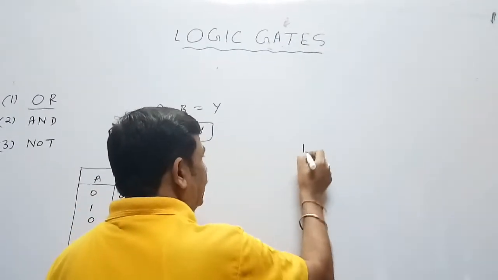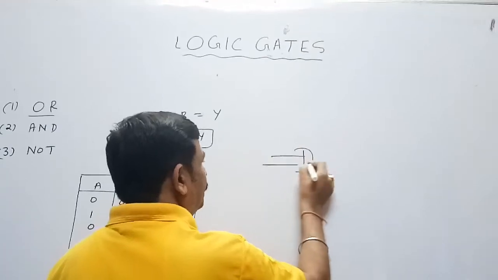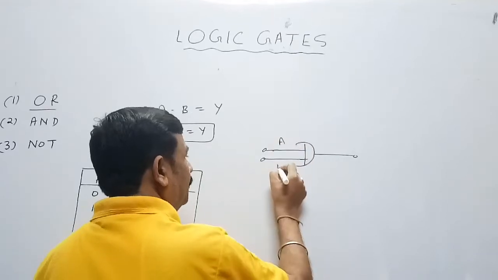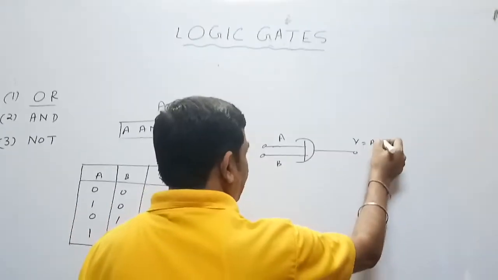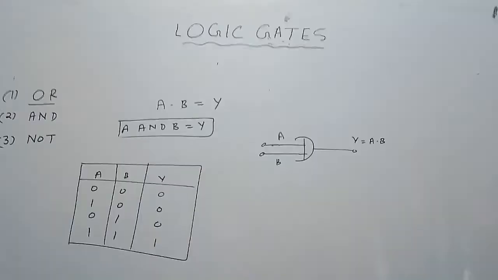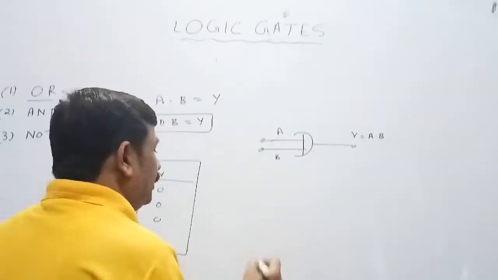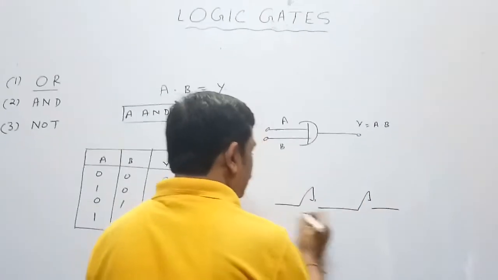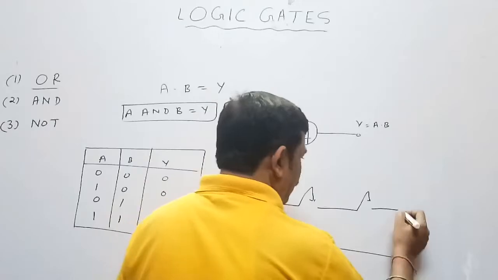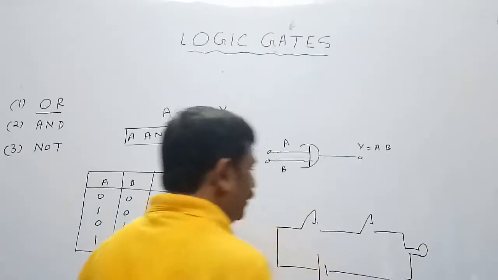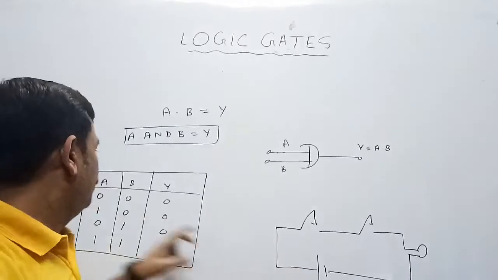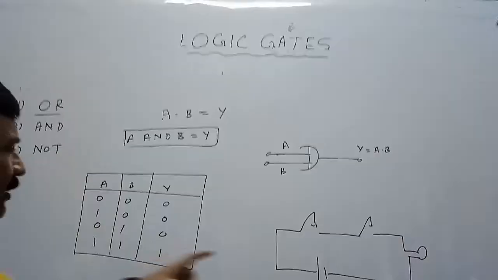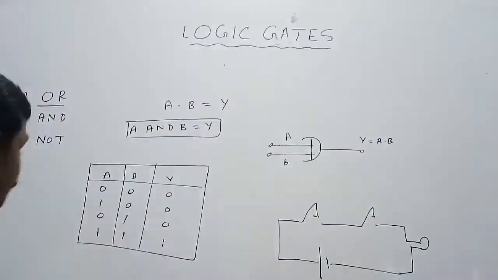The symbol of AND gate is: A and B are inputs, Y is output, which is equal to A and B. How do we design it using the analog method? We take two keys, connect them in series, and a bulb is connected here. If any of the keys is off, no current will reach here, the bulb will not glow. When both the keys will be on, then only the bulb will glow.